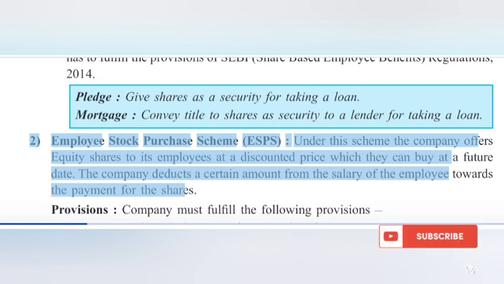2. Employee stock purchase scheme. Under the scheme, the company offers equity shares to its employees at a discounted price which they can buy at a future date. The company deducts a certain amount from the salary of the employee towards the payment for the shares.